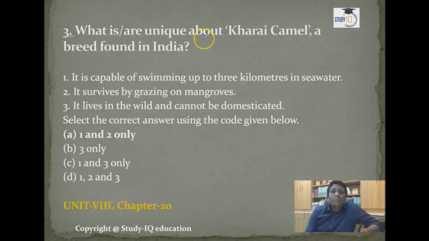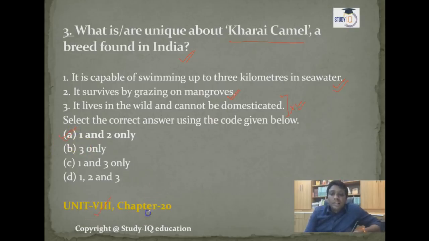What is unique about the Kharai camel, a breed found in India? See guys, the Kharai camel is capable of swimming up to 3 kilometers in the sea water. Absolutely right. It survives by grazing on the mangroves. Exactly, it's right. It lives in the wild and cannot be domesticated. It is totally wrong guys. It is also domesticated, mainly domesticated, not wild. So the first and second statements are right.